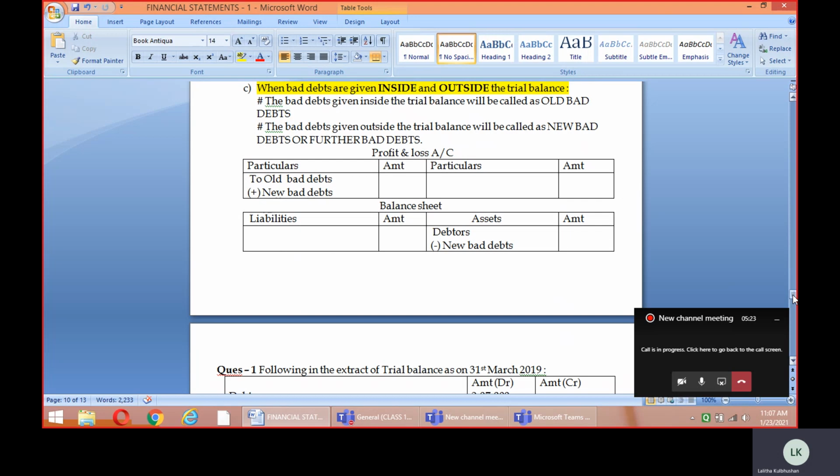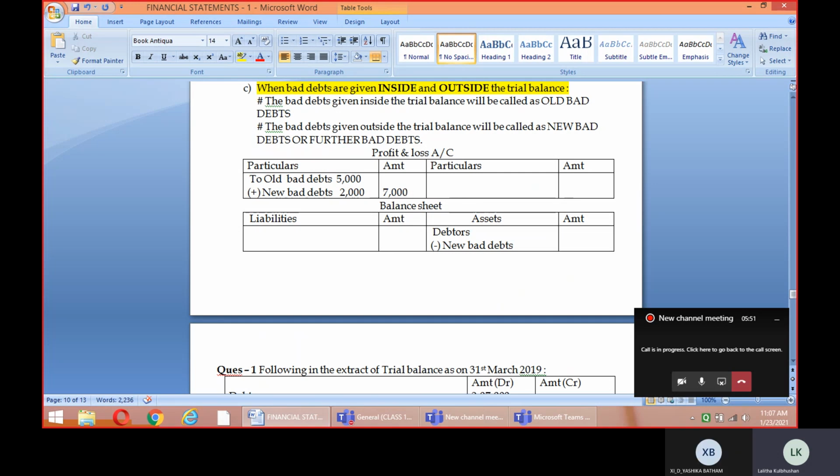and shown in the profit and loss account. Suppose the old bad debts in the trial balance is given as 5,000, and the new bad debts is given in the adjustment as 2,000. So altogether the amount which I'm going to show here will be 7,000. And this new bad debts is actually the recent development of that particular year.